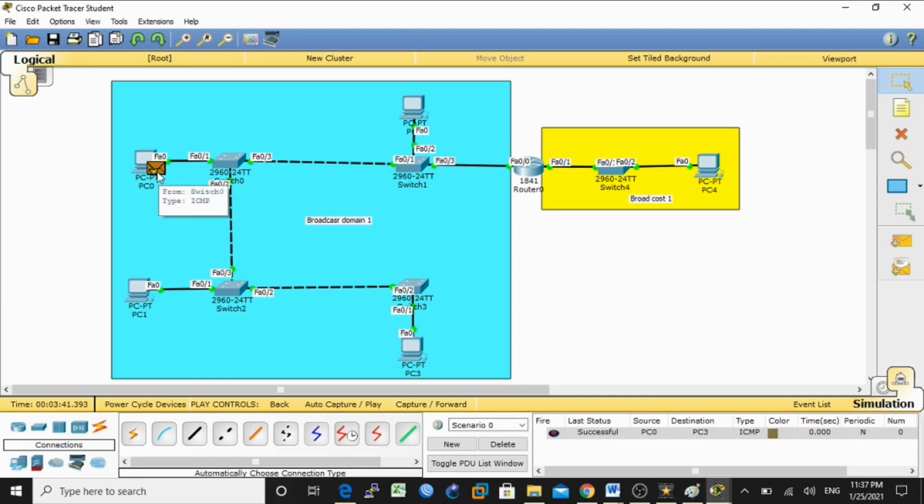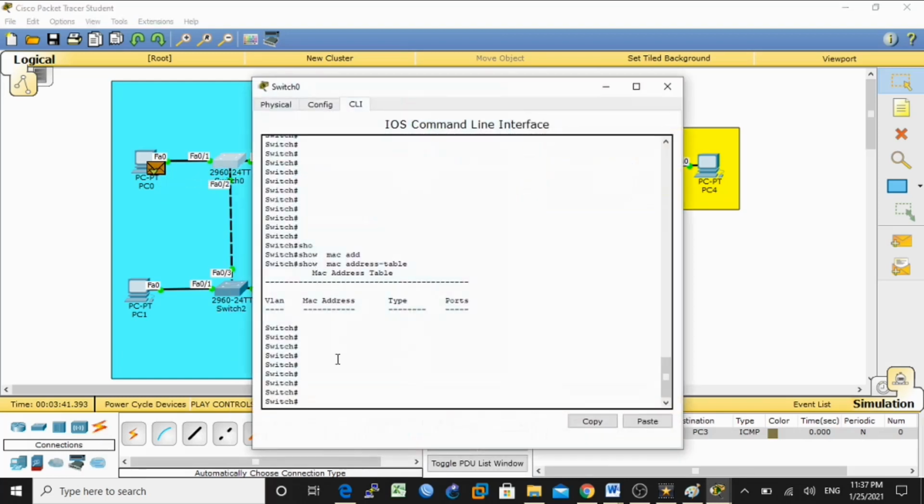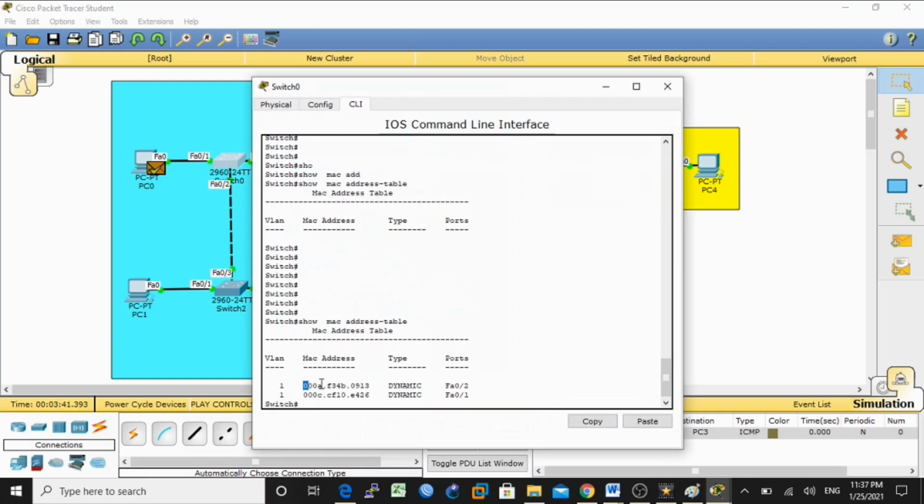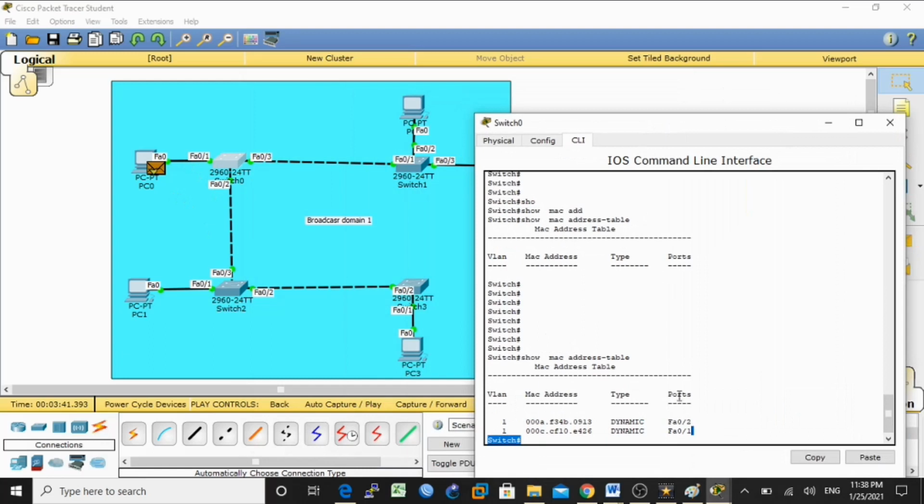This is how the communication will happen the very first time. Now the switch also saves the MAC addresses of the source PC and the destination PC. See, this MAC address of this PC is connected with Fa0/1, and this PC with Fa0/2.